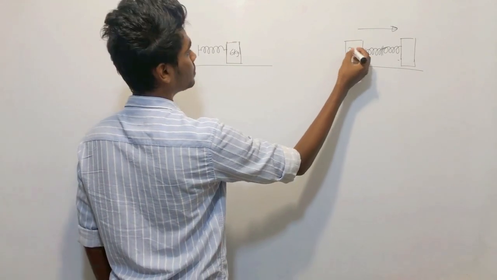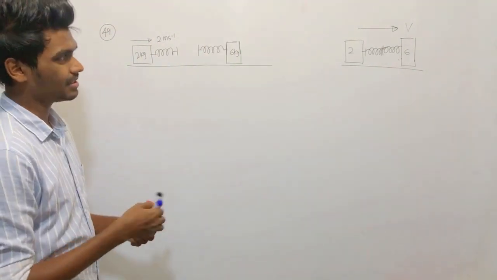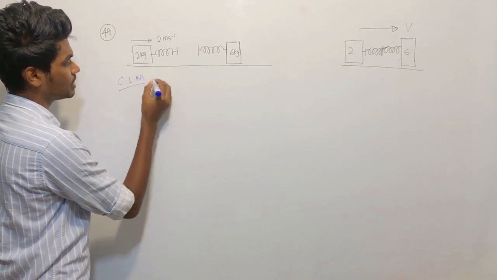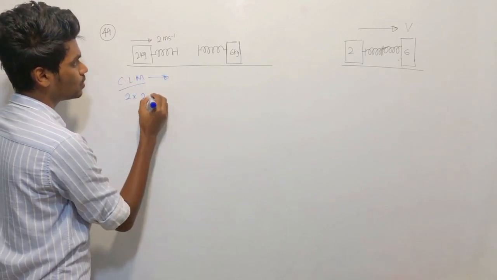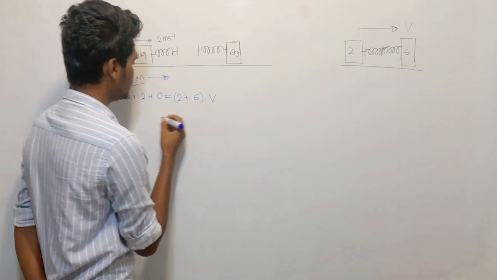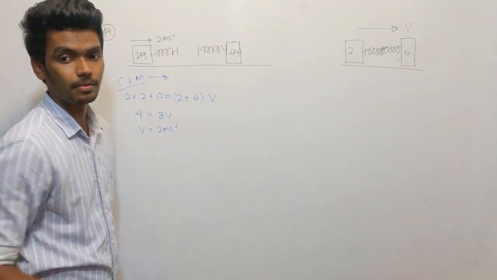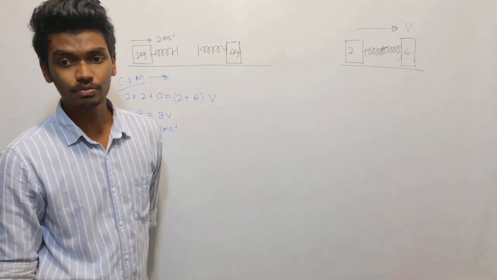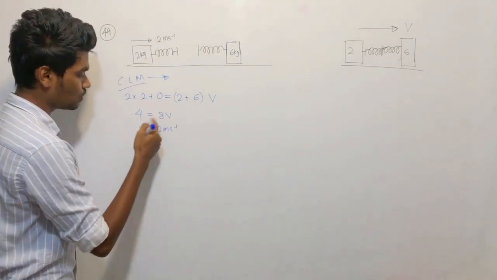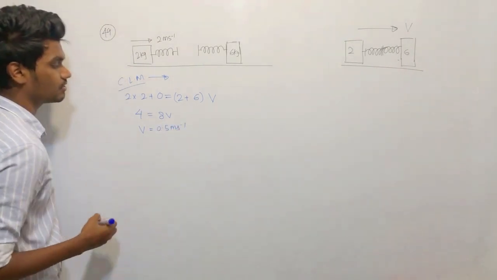So this is 2, 6. Let's assume that the common velocity is v. So can't we find the common velocity? Yes, we can easily find the common velocity. How do we find that? Conservation of linear momentum in this direction. 2 into 2 plus 0 is equal to total mass 2 plus 6, v. 4 equals 8 v. Sorry, other side, right? 4 over 8, it should be 0.5 meters per second.